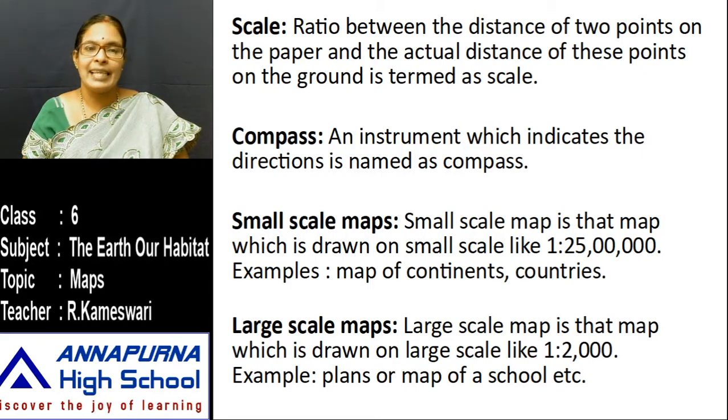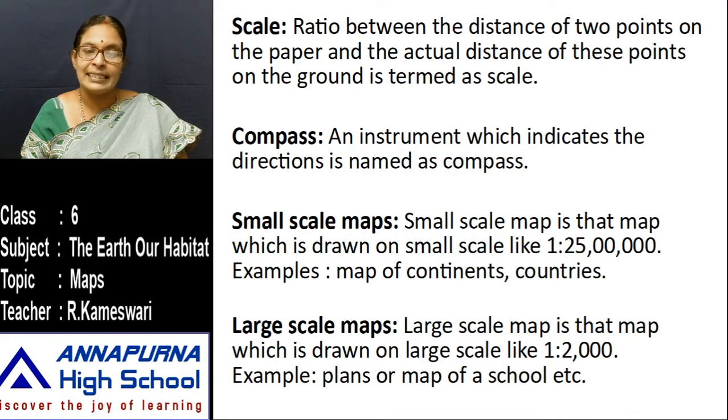Next, small scale map. A small scale map is a map which is drawn on a small scale, like 1 centimeter is equal to 25 lakhs. Example, 1 centimeter is equal to 2500 kilometers. What are the examples?